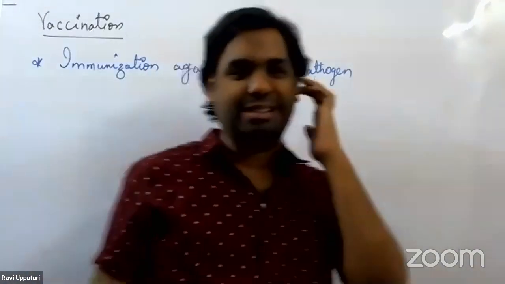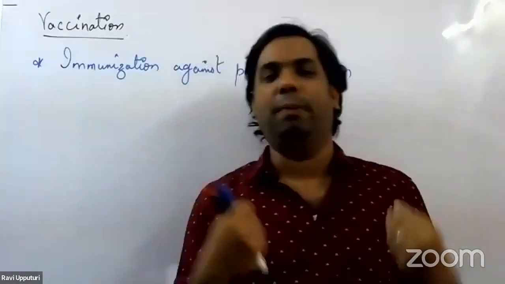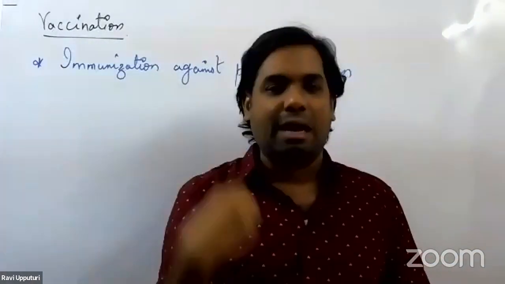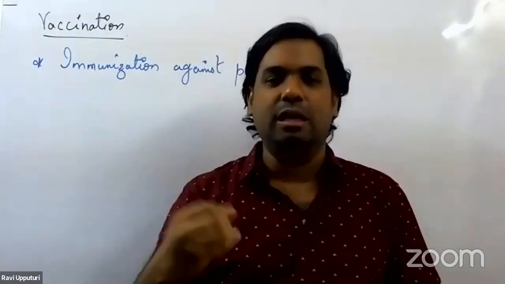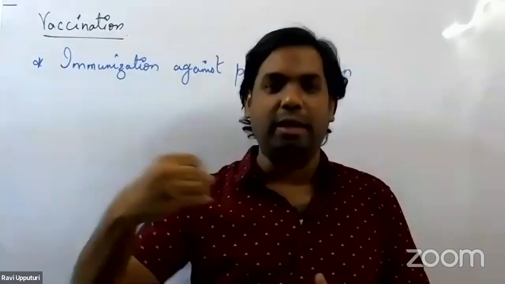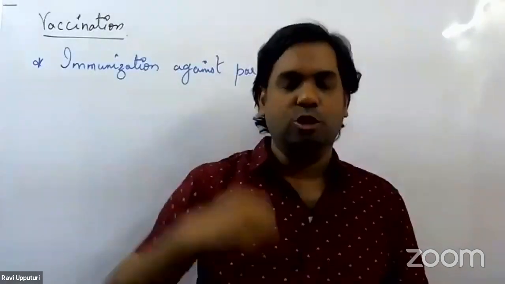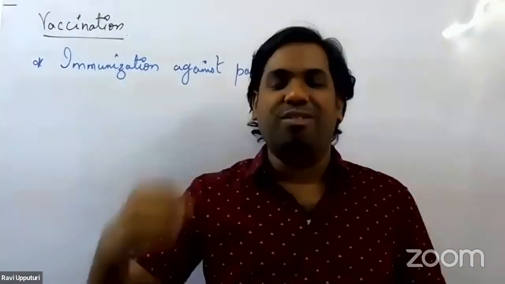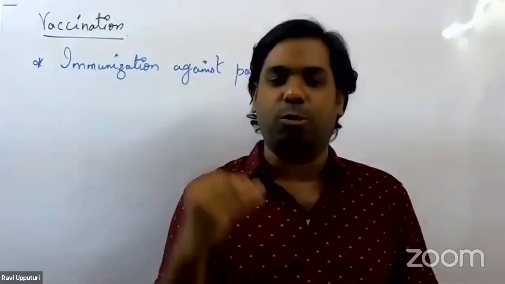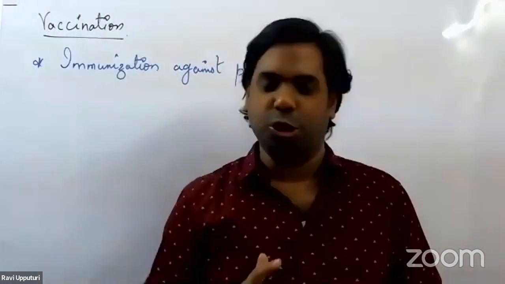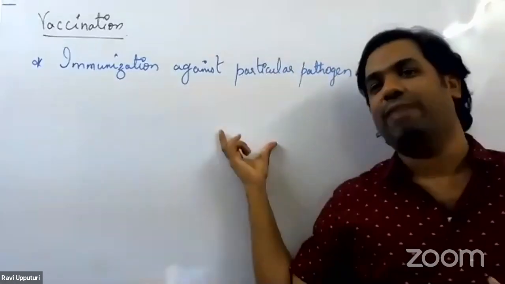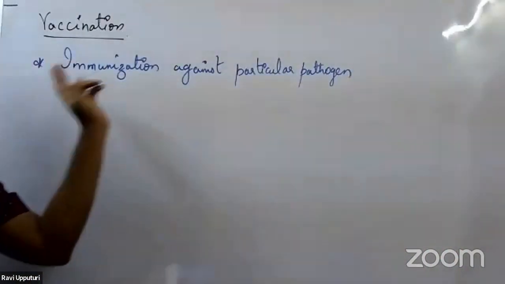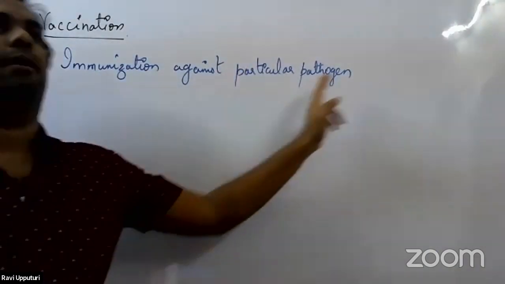So what do we mean by this? Getting immunized against a particular pathogen. So we are actually preparing ourselves to fight against a specific pathogen in the future. We are preparing our immune system to fight against a particular pathogen in the future or the near future, right? So that process is called vaccination, the process of immunization against a particular pathogen.